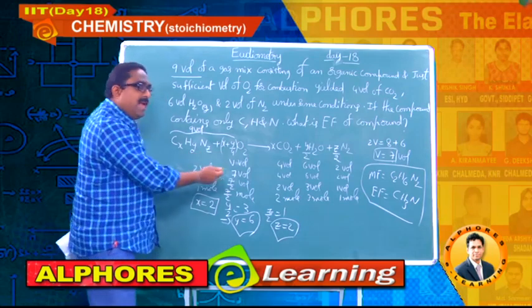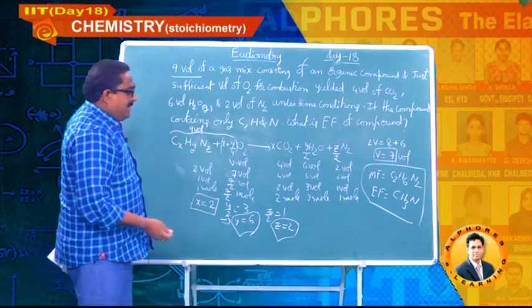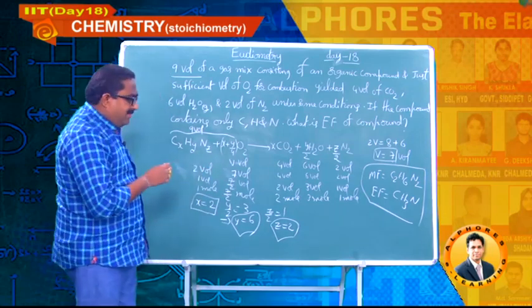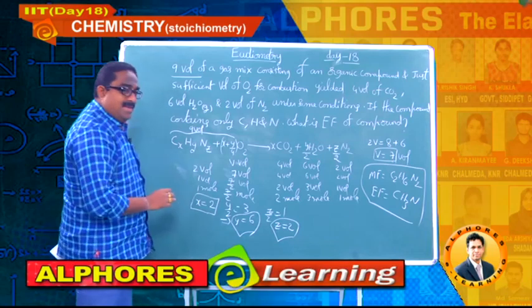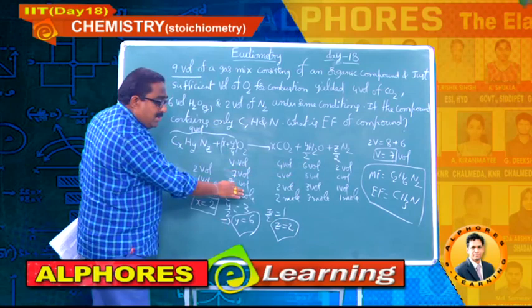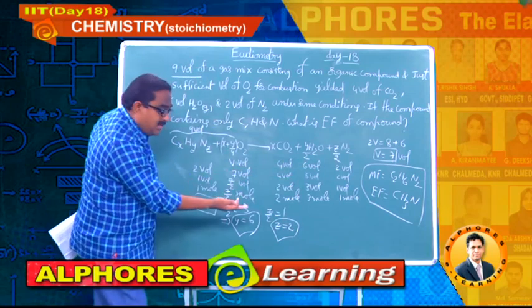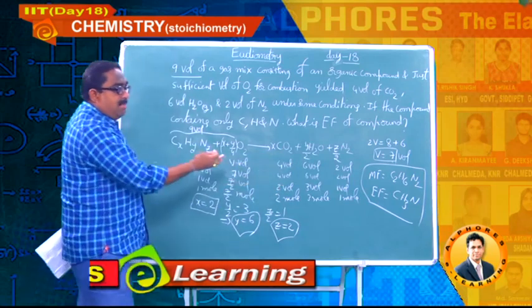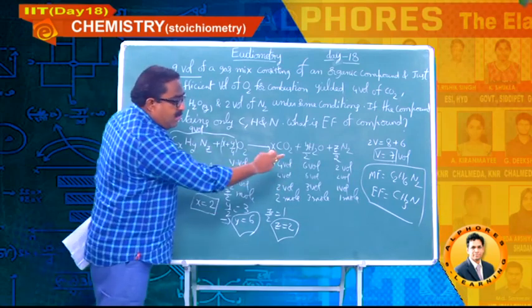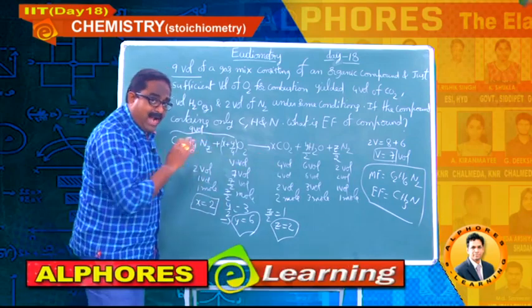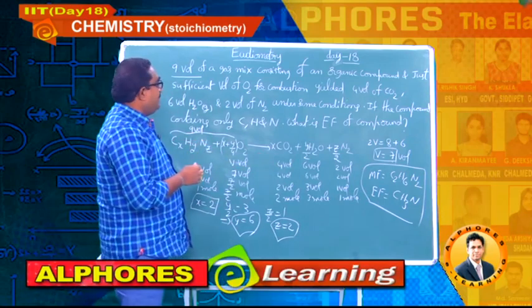I have just applied the concept that moles ratio is equal to volumes ratio, nothing more than that. Very simple. Here I am taking volumes as moles, and finally I have converted volumes into moles. Based on that I have estimated the molecular formula, and by cancelling the common factor we can get the empirical formula, the simple whole number ratio of atoms. Please note it down.